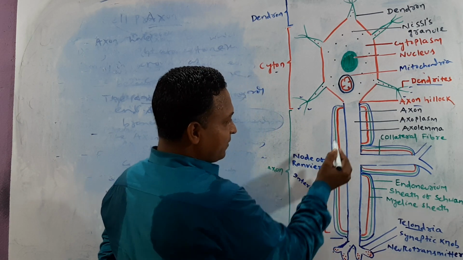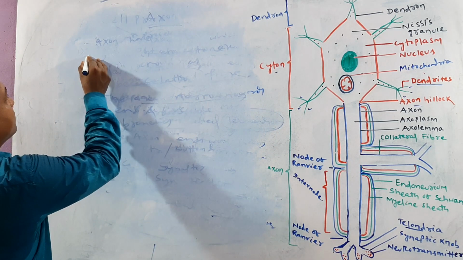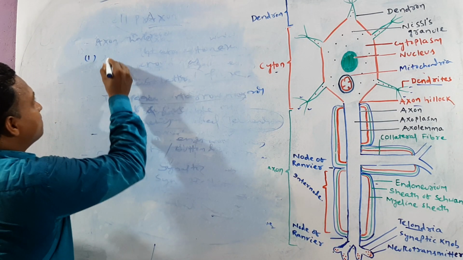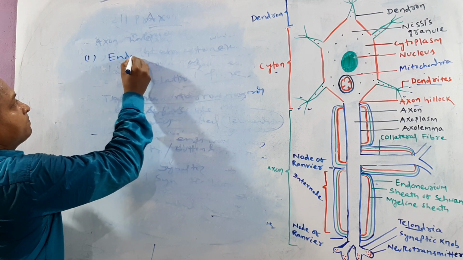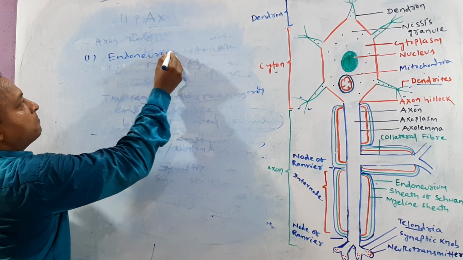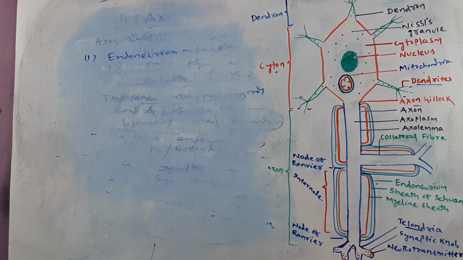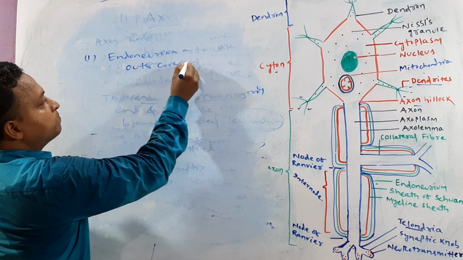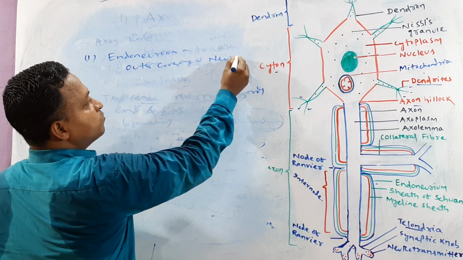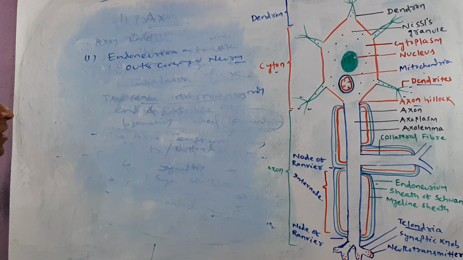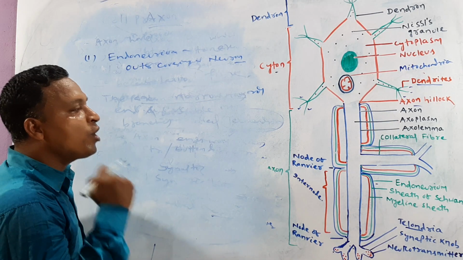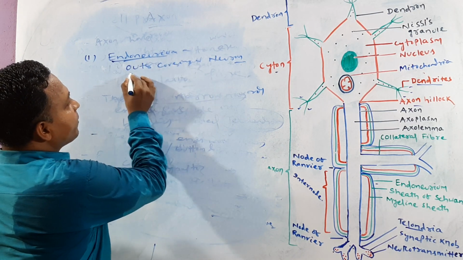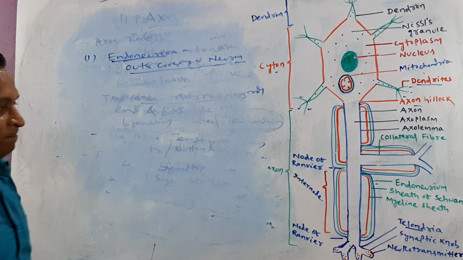The first covering we are talking about here is the endoneurium. It is the outer covering of the neuron.